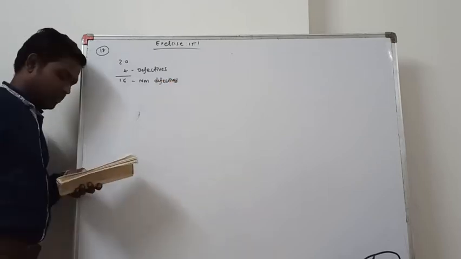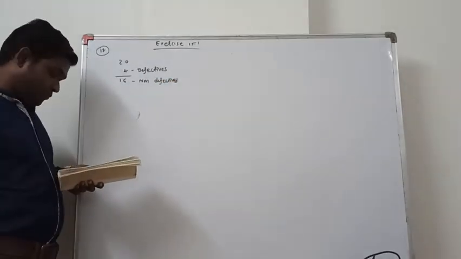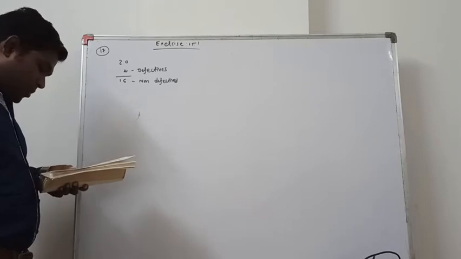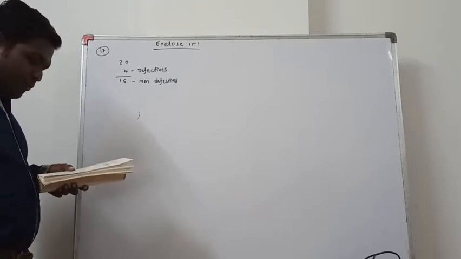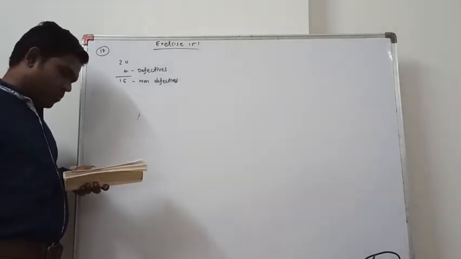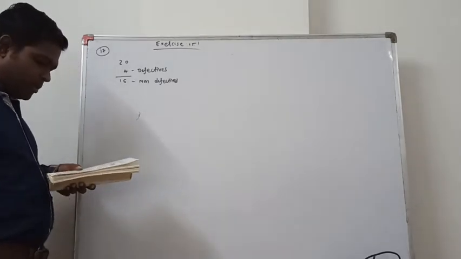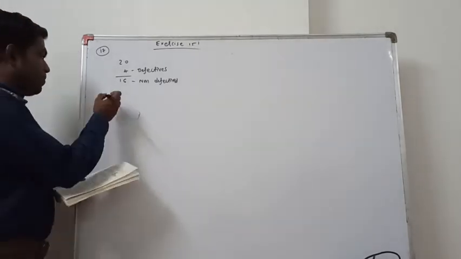These are the non-defective bulbs, right? Now one bulb is drawn at random from the lot. What is the probability that this bulb is defective?